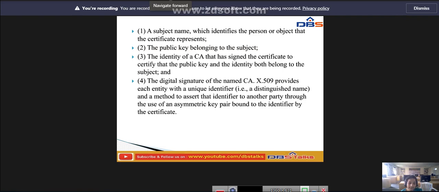X.509 provides each entity with a unique identifier, which is a distributed name, and a method to assert that identifier to another party through the use of an asymmetric key pair bound to the identifier by the certificate.